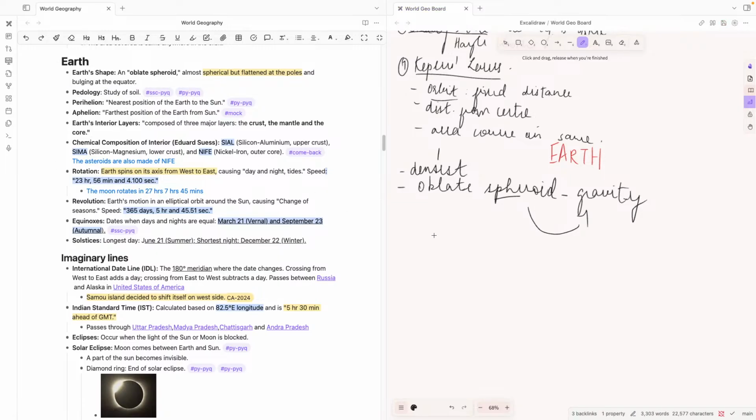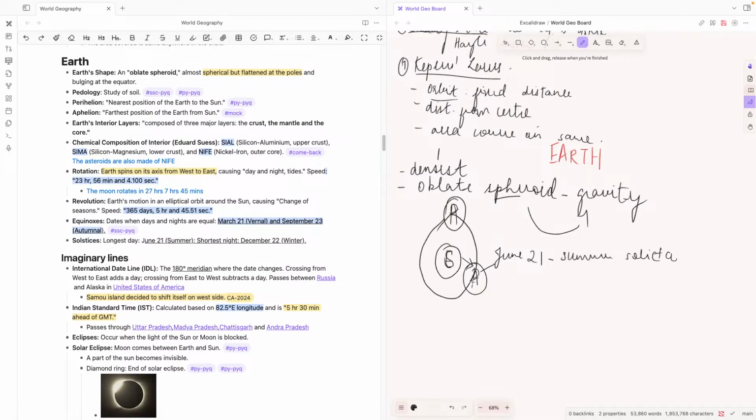And then there are 2 points in the Earth's orbit, which are the perihelion and the aphelion. Aphelion is the farthest, so this will probably be aphelion, and this would be perihelion, which is the nearest. When the Earth is in perihelion to the sun, then the day is very long, which explains June 21, which is called the summer solstice.